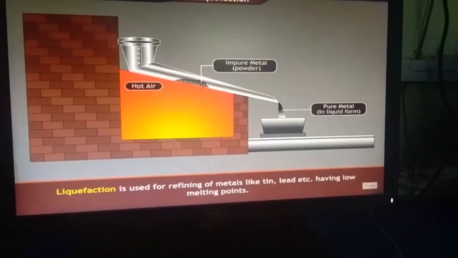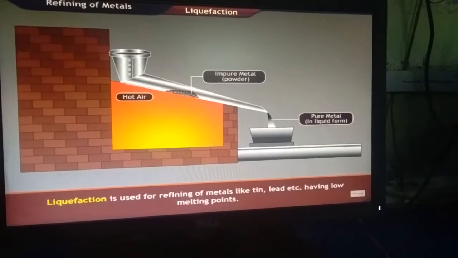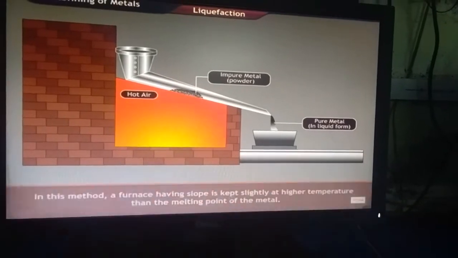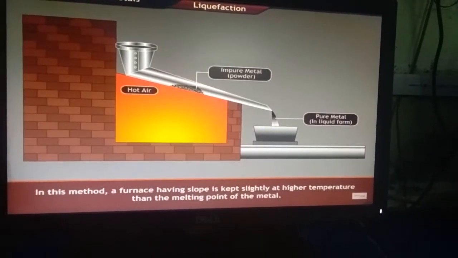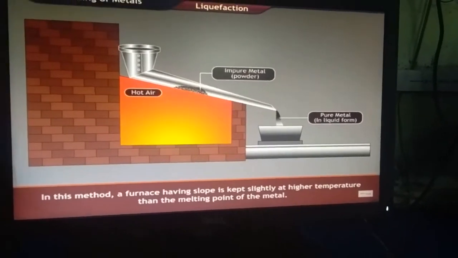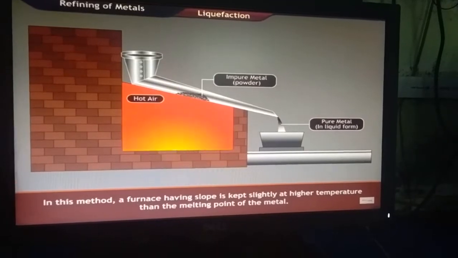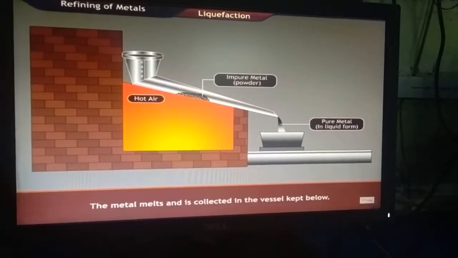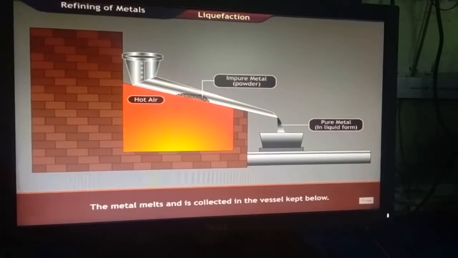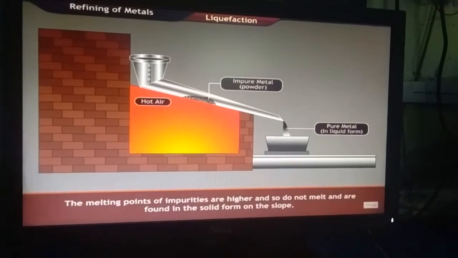Next comes the liquefaction process of refining a metal. It is used for refining metals like tin, lead, etc., having a low melting point. In this method, a furnace having a slope is kept at a slightly higher temperature than the melting point of the metal. Here we can watch that hot air is passed through the upper portion, and impure metal powder is passed on the downward side, that gets melted, and the pure metal in liquid form is collected in the vessel kept below.